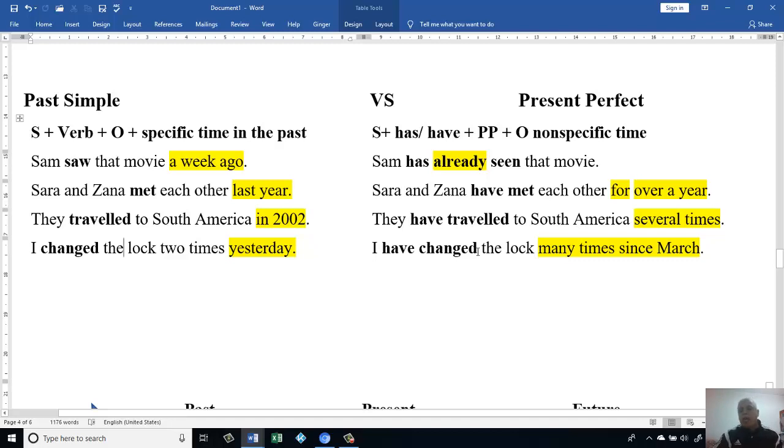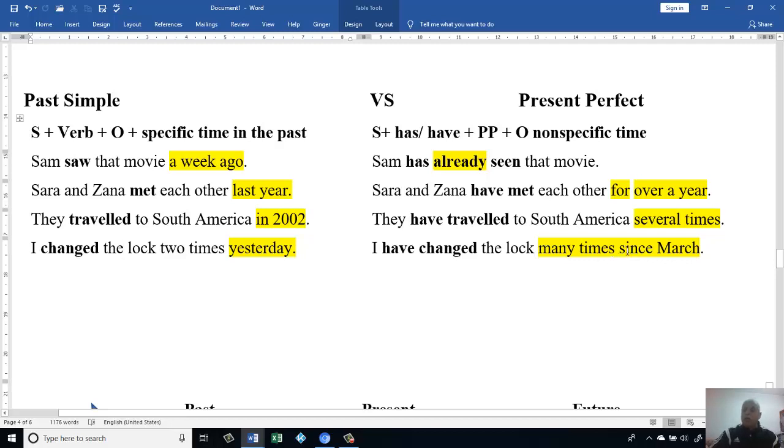I have changed the lock many times since March. Here I changed it, yes, since March, but how many times? I don't know. Was it once? Maybe in the beginning of March, or the middle of March, or maybe the end of March.